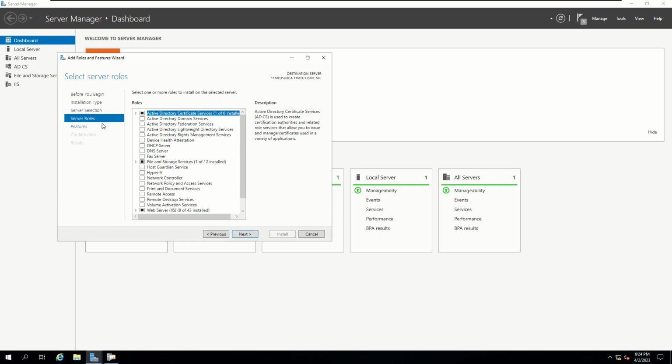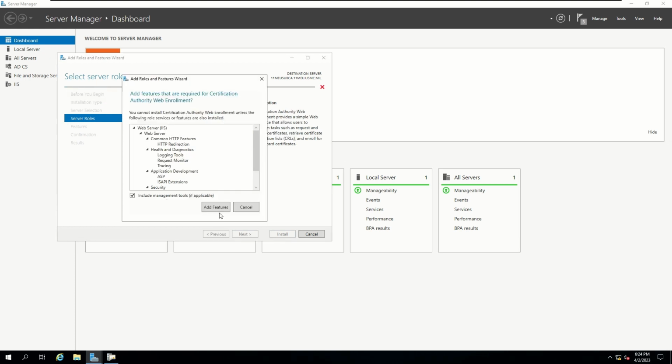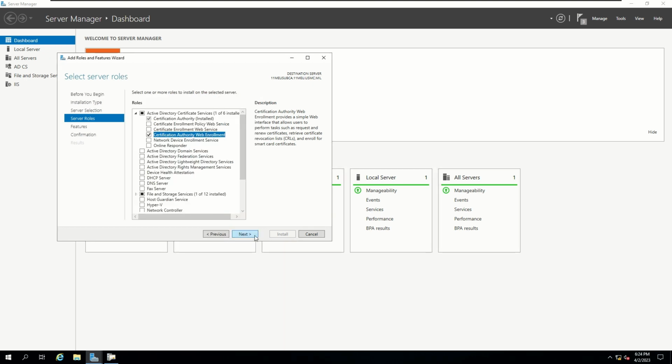On the page where we have our roles, we're going to expand Active Directory Certificate Services and select Certification Authority Web Enrollment. Click on Add Features.